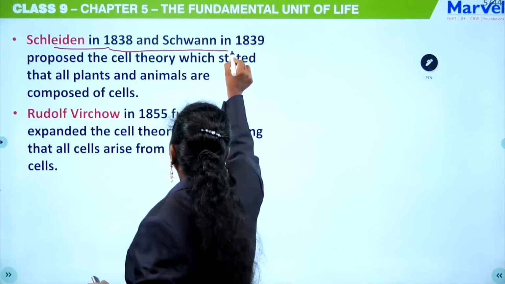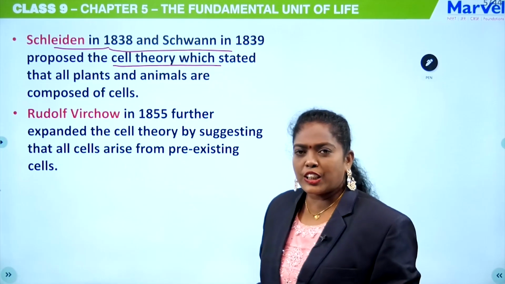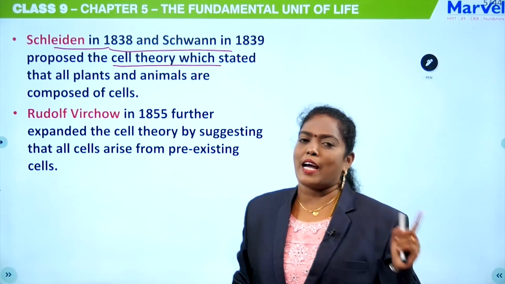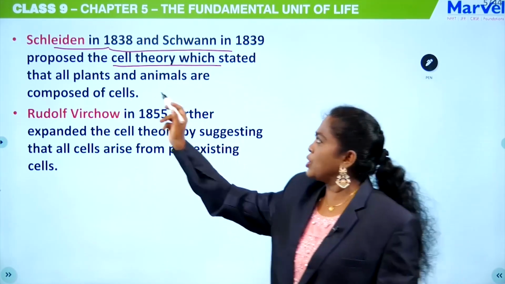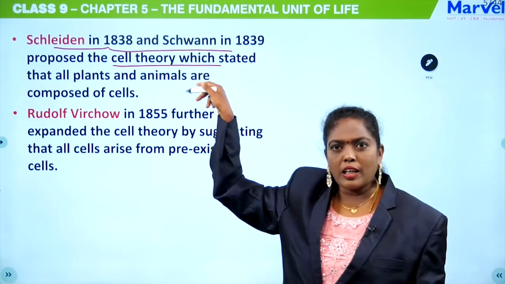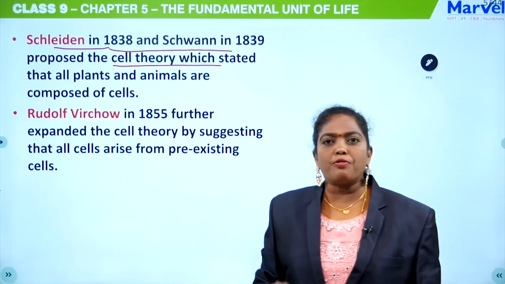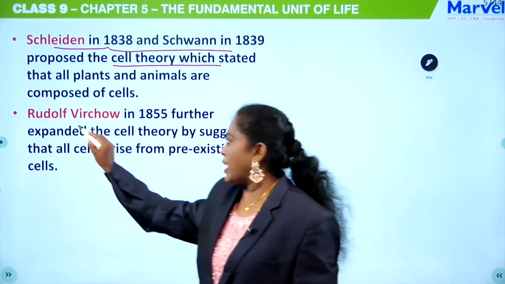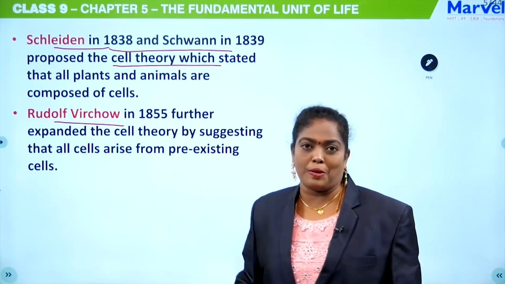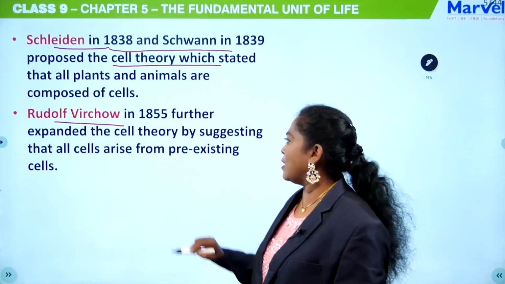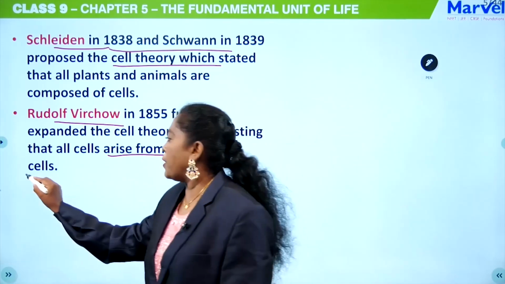and Schwann, these two people proposed the cell theory, which stated that all plants and animals are composed of cells. Okay, if they are asking about cell theory, you should say Schleiden and Schwann proposed it, and the theory says all plants and animals are composed of cells. Then the second one, Rudolf Virchow. He actually expanded the cell theory. This is the modern cell theory, suggesting that all cells arise from pre-existing cells.